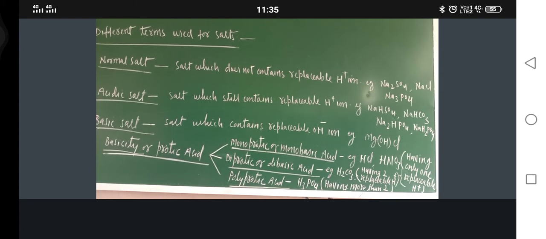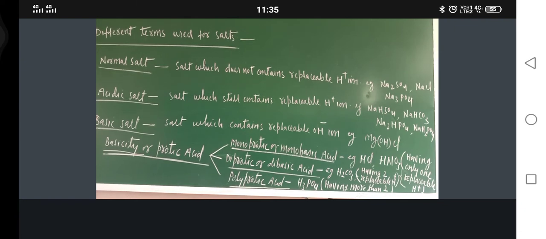Okay, so acidic part means what should be there. If the acidic part is chloride, that is called chloride salt. If the acidic part is hydroxide, that is called hydroxide. Similarly, if the basic part is potassium, they are called potassium salt. If sodium is there, they are called sodium salt. So I hope that you understand that classification.